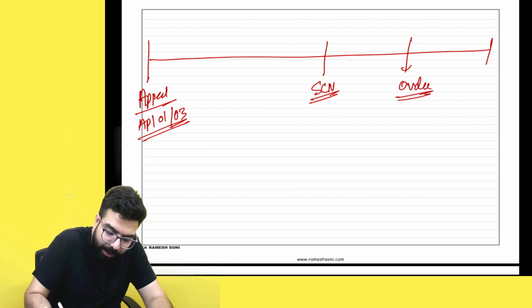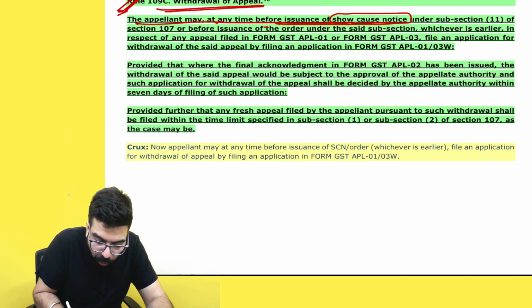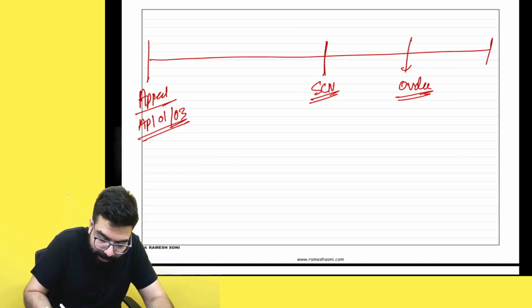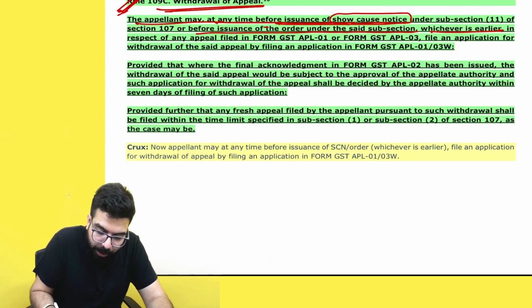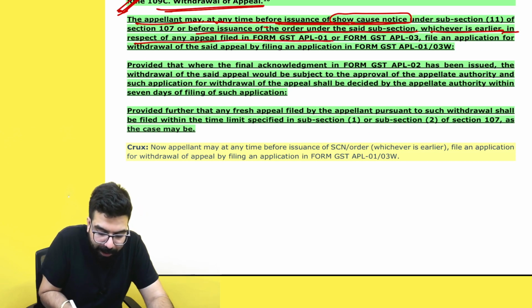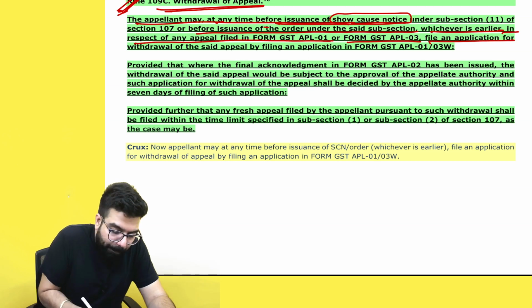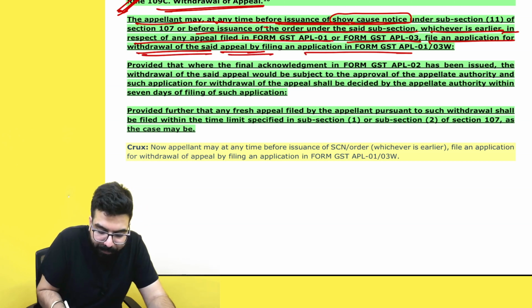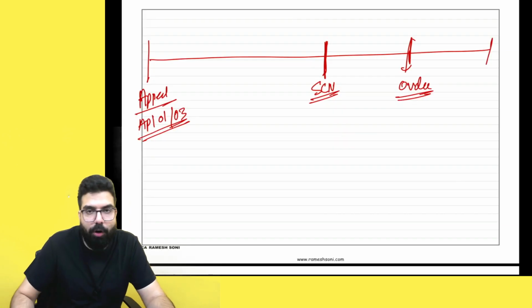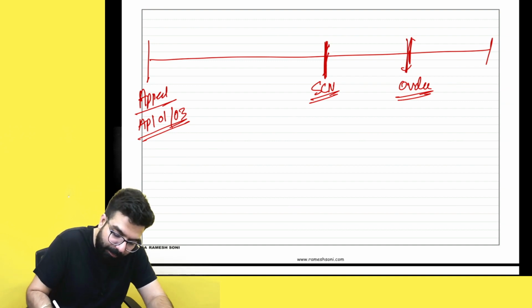So they are going ahead and telling, before issuance of show cause notice or before issuance of the order, whichever is earlier, if you want, in respect of the appeal filed in APL 01, department's appeal goes in APL 03, file an application for withdrawal of the said appeal by filing an application in APL 01 or 03W. So before, whichever is earlier.